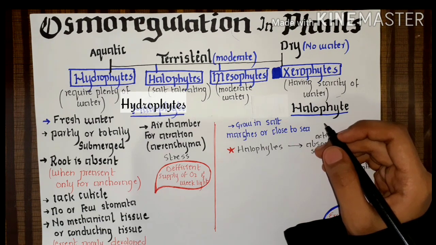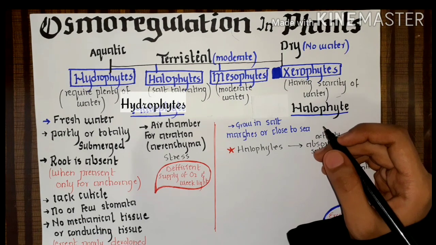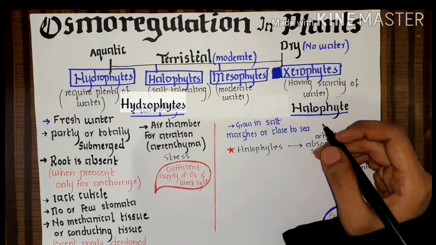So what happens? Water moves from hypotonic to hypertonic. Outside there is less solute, so more water potential. Inside there is more solute, so less water potential.